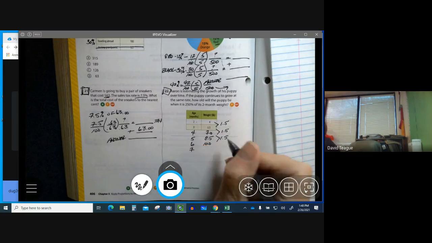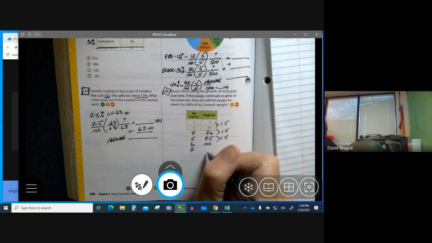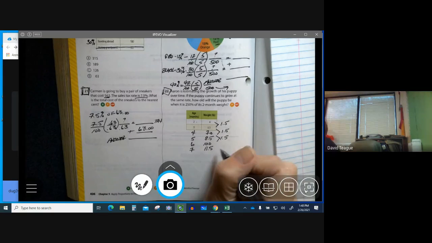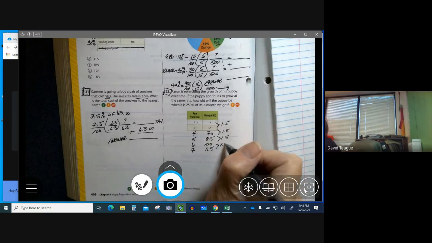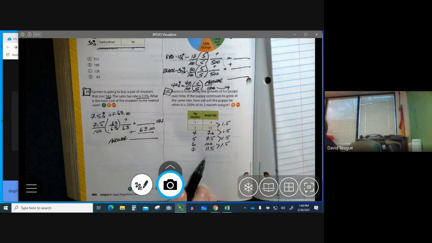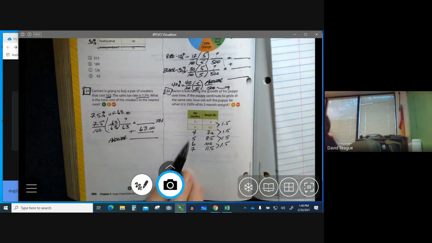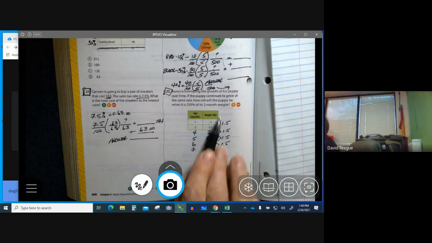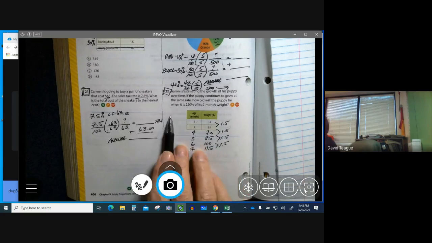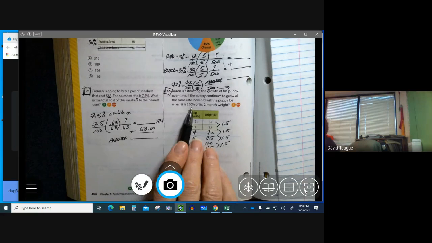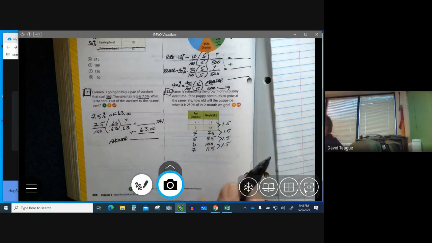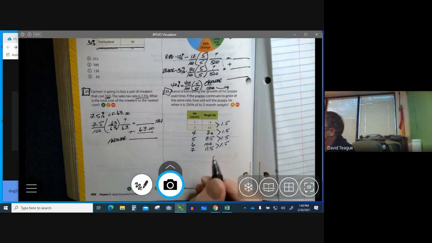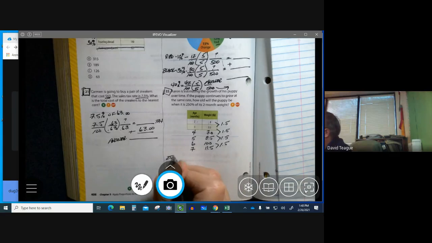If we go to 7 months, it'd be 11.5 pounds. So you have a unit rate, you have a rate table here. But now we want to figure out 250% of 4.